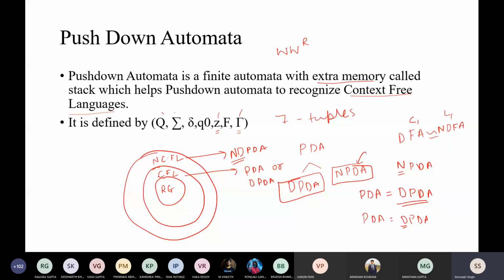So now CFL is also divided into 2 parts. That is your deterministic context-free language, and that is your non-deterministic context-free language. If you remember the circle, in that particular circle, I used to draw this regular grammar, and then there is a context-free grammar or context-free language. And in that language, I just said that the corresponding acceptor is PDA. Now this language is again divided into subparts. I will discuss it in the end. Don't worry about that part.